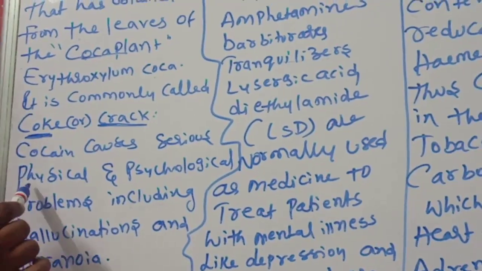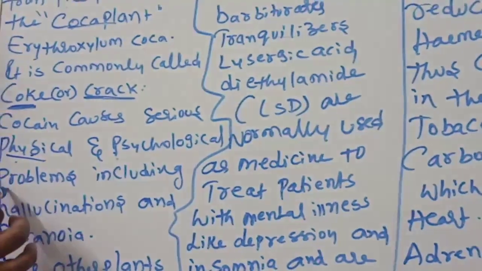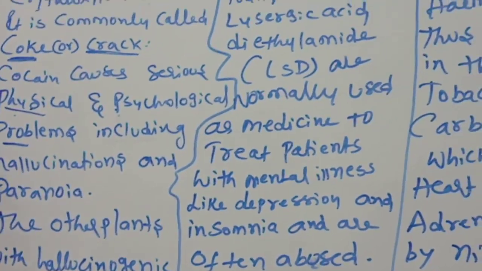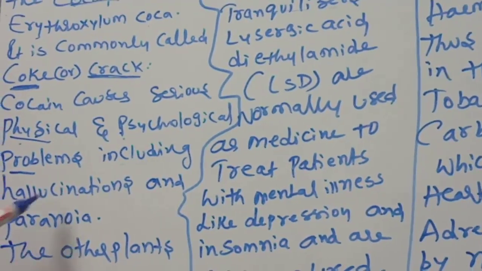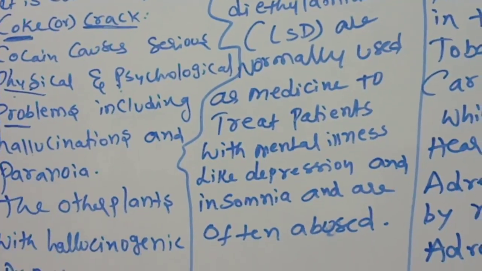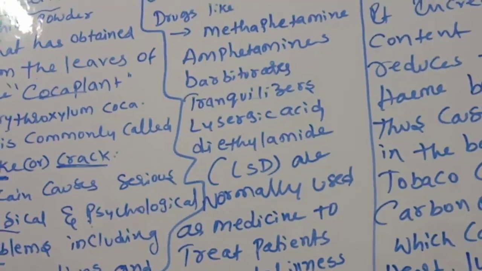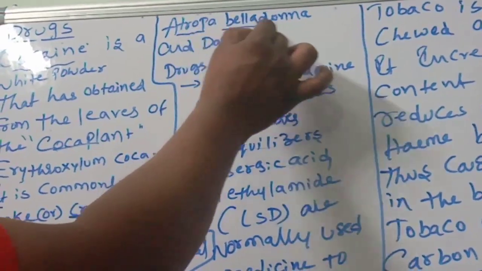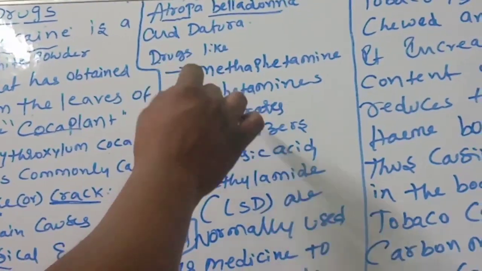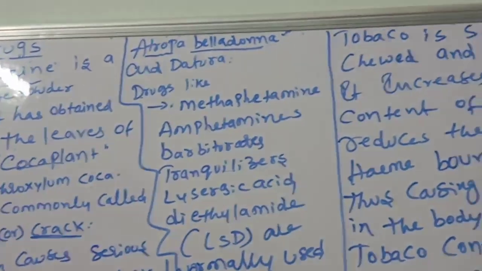Cocaine causes serious physical and psychological problems, including hallucinations. Nothing happened, but we feel as if something happened. Hallucinations and paranoia. The other plants with hallucinogenic properties are Atropa belladonna and Datura.